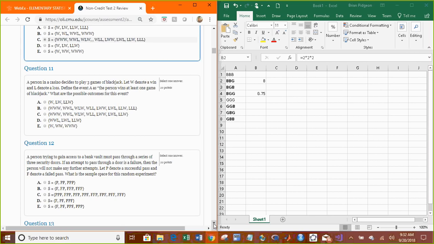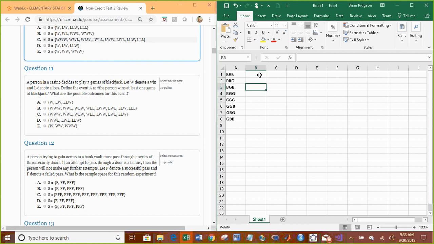A person is in a casino. Define the event A as the person wins at least 1 game of blackjack. What are the possible outcomes for this event? Well, if we want to win at least 1 game, you can kind of do the same idea with the boy and girl thing. Win, win, win, win, win, lose, win, lose, win, win, lose, lose, lose, lose, lose, lose, lose, win, lose, win, lose, lose, win, win.